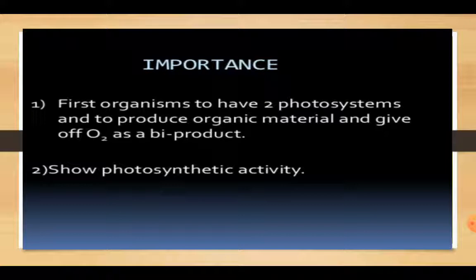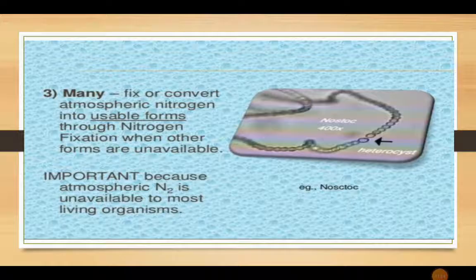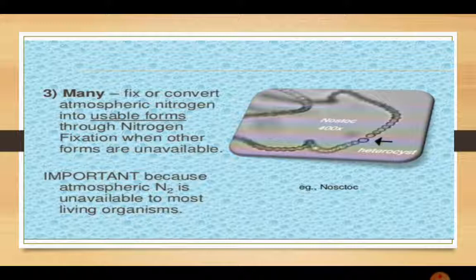First of all, cyanobacteria are the first organisms to have two photosystems and to produce organic material and give off oxygen as a byproduct. They have two photosystems. They show photosynthetic activity. They also do photosynthesis. Then many fix or convert atmospheric nitrogen into usable form through nitrogen fixation when other forms are unavailable, means they fix the atmospheric nitrogen.